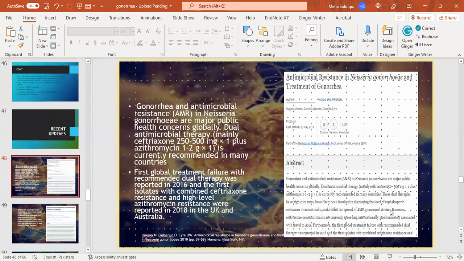Recent updates. This is an article on antimicrobial resistant Neisseria gonorrhoeae and treatment of gonorrhea. Gonorrhea and antimicrobial resistant Neisseria gonorrhoeae are major public health concerns globally. Dual antimicrobial therapy, that is ceftriaxone with azithromycin, is currently recommended in many countries. First global treatment failure with this recommended dual therapy was reported in 2016, and the first isolates with combined ceftriaxone resistance and high-level azithromycin resistance were reported in 2018 in the UK and Australia.